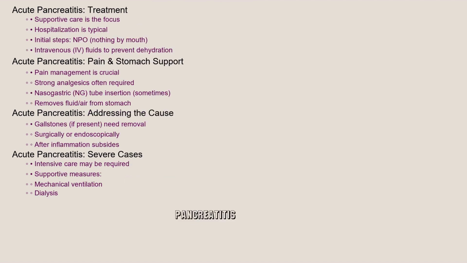Treatment for acute pancreatitis focuses on supporting the body's natural healing process. This typically involves hospitalization. Initially, patients are kept NPO, meaning nothing by mouth, to rest the pancreas. Intravenous fluids are administered to prevent dehydration. Pain management is crucial and often requires strong analgesics. In some cases, a nasogastric tube may be inserted to remove fluid and air from the stomach. If gallstones are the cause, they may need to be removed surgically or endoscopically after the acute inflammation subsides. In severe cases, intensive care and supportive measures, such as mechanical ventilation or dialysis, may be required.